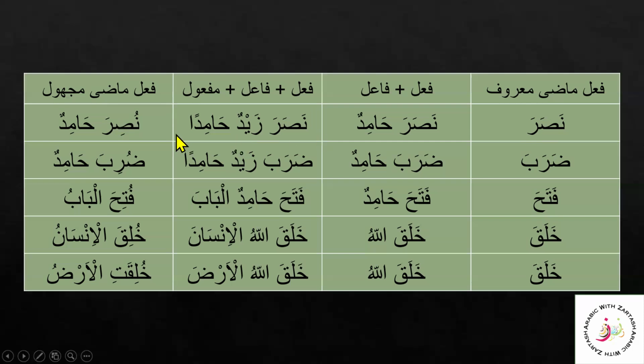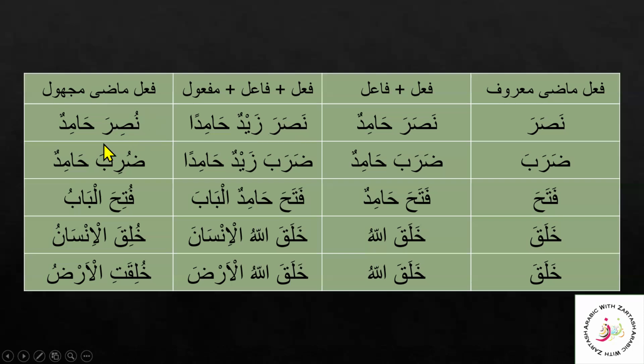Nasara Zaidun Hamidan. Here there is fa'il because it is Marfu in the state, and maf'ul, this is the detail, and we know that the detail or the maf'ul bihi here is always in the state of Nasab. So Hamidan is here mansoob.